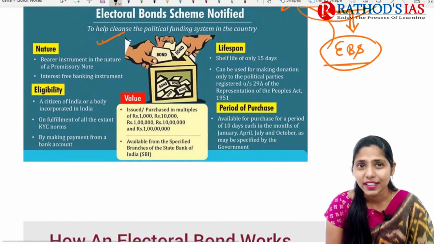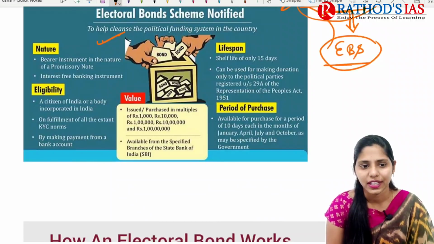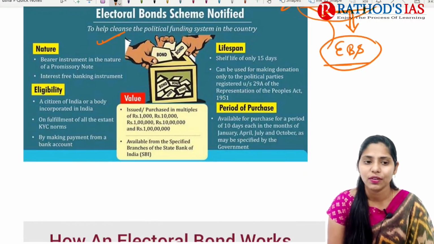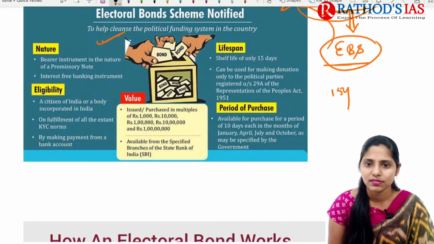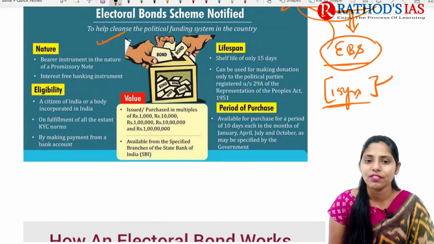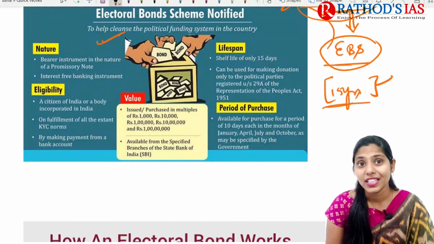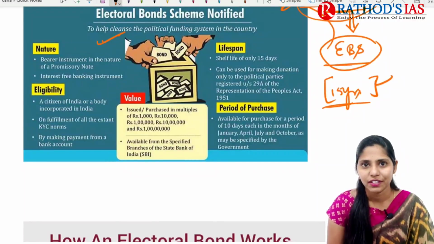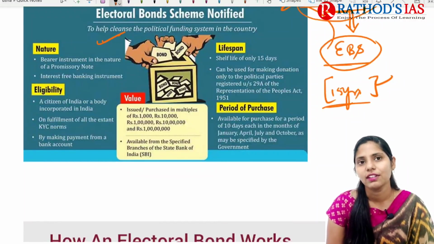So who is eligible to buy these electoral bonds? A citizen of India or any organization which is incorporated in India, and they need to fulfill the KYC norms. They can go to the bank, make the payment and get these electoral bonds. If you are talking about the lifespan of these electoral bonds, it is 15 days. After the date of issuance, it is valid for 15 days, and it can be used for making donations only to the political parties which are registered under the Representation of the People Act of 1951, not for all political parties. Parties which are registered under this Representation of the People Act will be eligible.